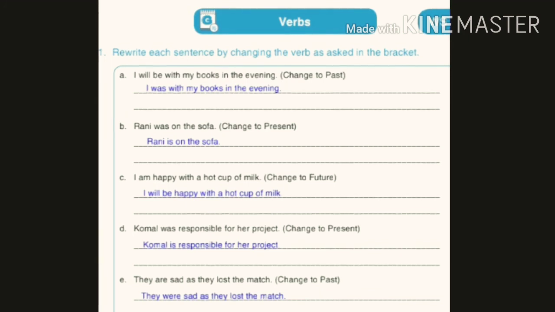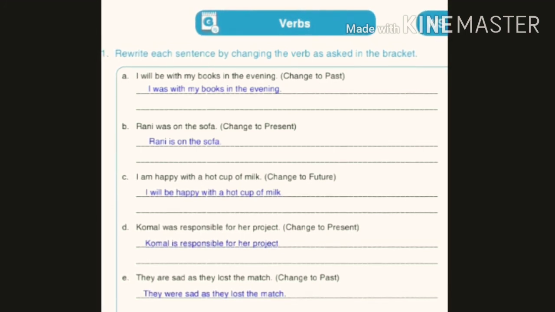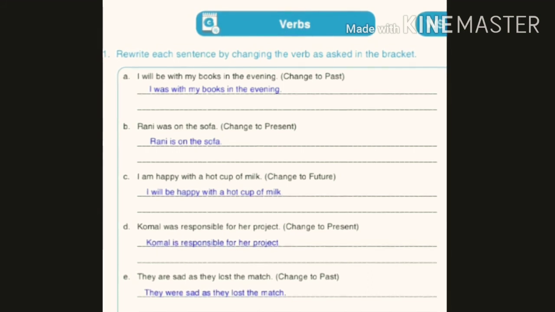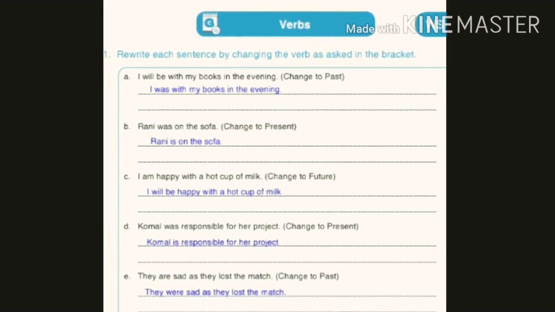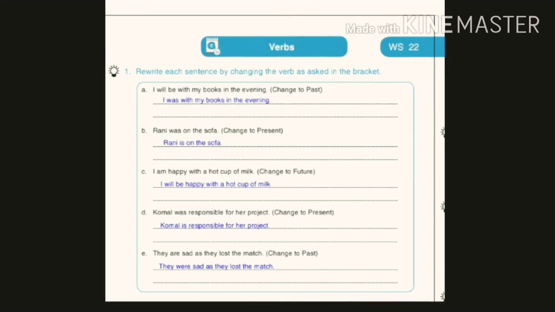Similarly, Rani was on the sofa. We have to change this to present. Was means it was past. So now we have to change in present. The present form of was is. So now the sentence becomes Rani is on the sofa. Okay, student, now note down these in your workbook and try to understand the meaning.